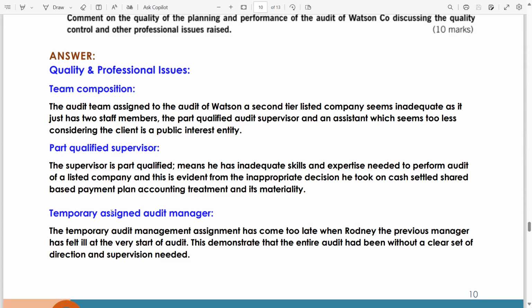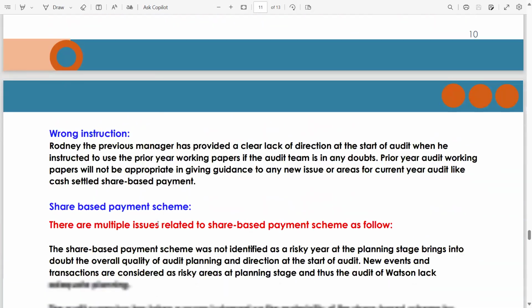Temporary assigned audit manager, Rodney. The temporary audit manager came too late, as Rodney, the previous manager, fell ill at the very start of the audit. This demonstrates that the entire audit had been without the clear direction and supervision needed.